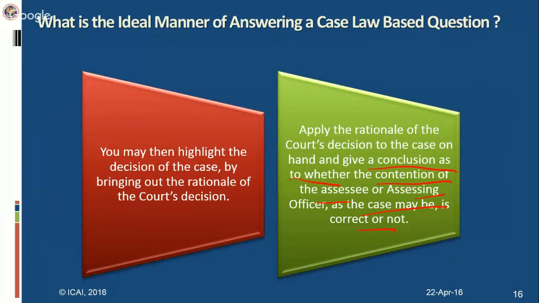So generally these questions tend to be for 4 marks. So bring out these points: the issue, the provision of law, the rationale of the court ruling, and then your conclusion.